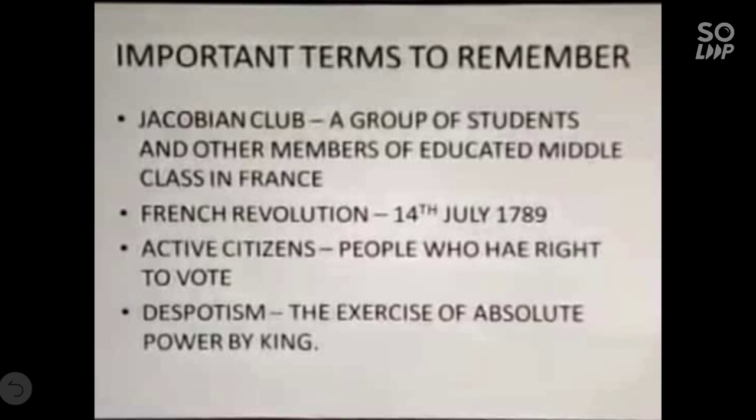So let's see the important terms. Children, all are important from the examination point of view. So listen carefully and try to understand. First, Jacobin Club, a group of students and other members of the educated middle class in France. Actually, it was a political club where people together discussed government policies and planned their own forms of action. Second, French Revolution, 14 July 1789. You studied where the French people attacked the Bastille Fort. Then active citizen, people who have the right to vote.